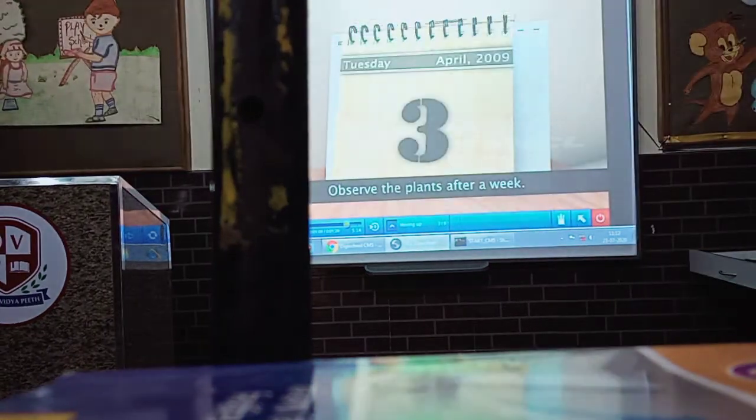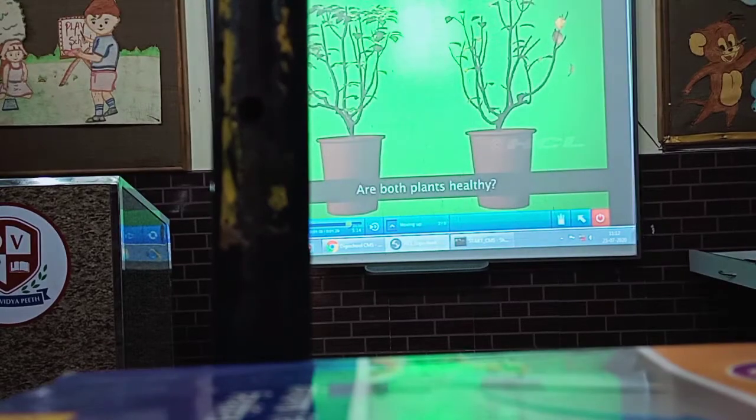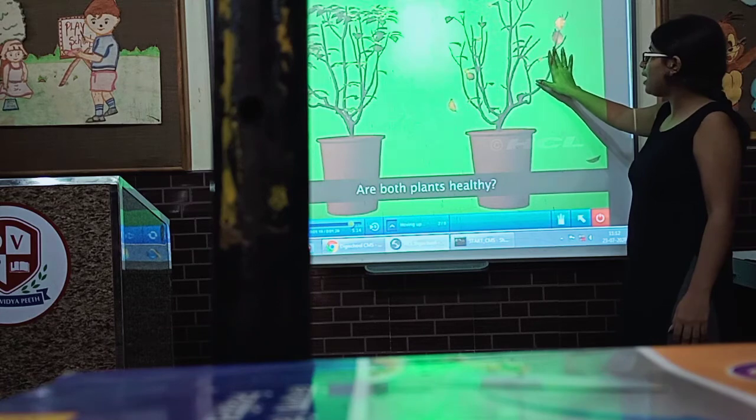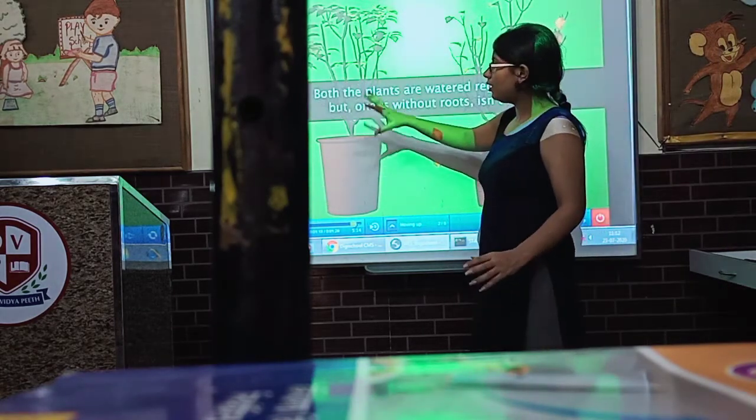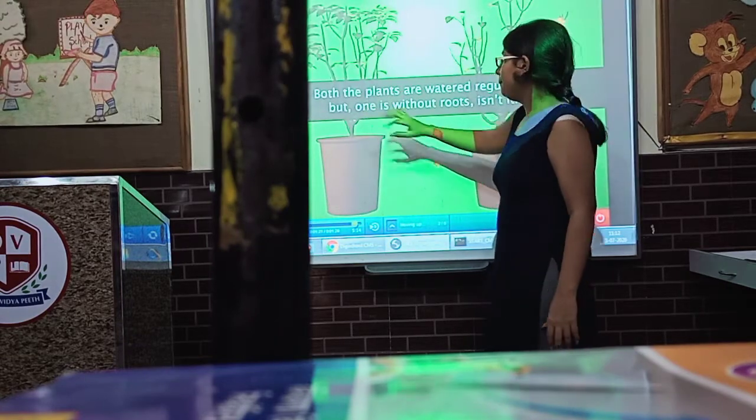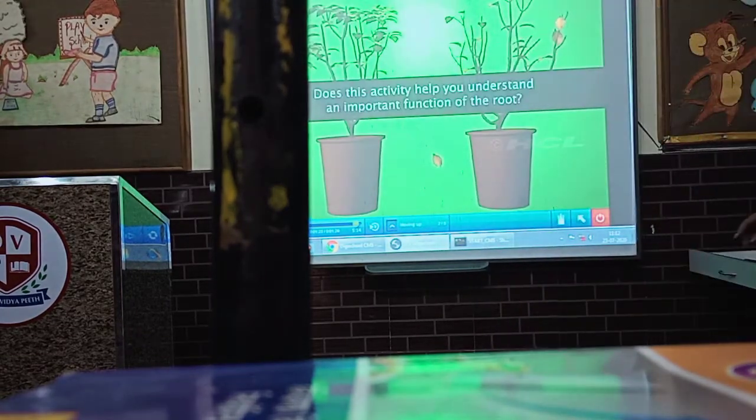Observe the plants after a week. Are both the plants healthy? See, here the leaves are falling, and this plant has dried up. Both the plants are watered regularly, but one is without roots, isn't it? Does this activity help you understand an important function of the root?